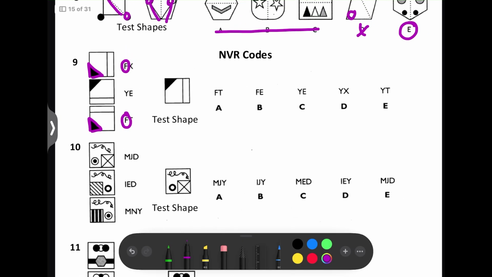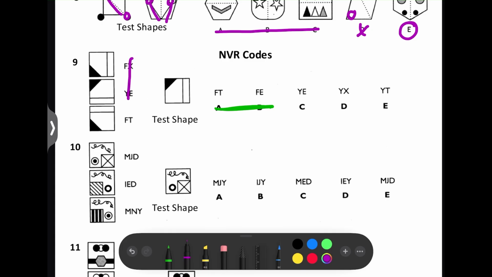So the first letter determines where that triangle will be. In the test shape, the triangle is in the top left corner, same as in this one. And the first letter here was a Y. So the first letter has got to be a Y, so we can rule out those 2 as an option. Next, let's look at the second letter.